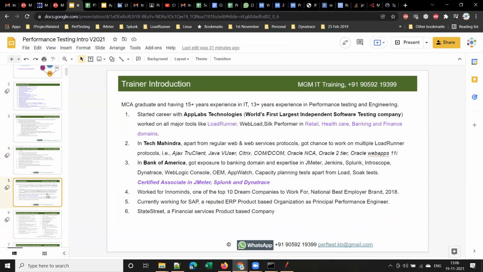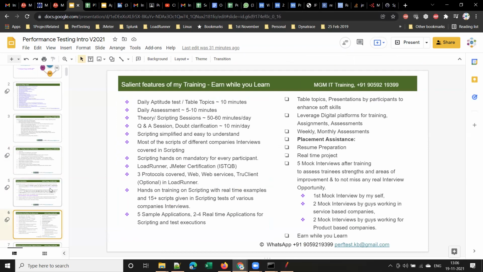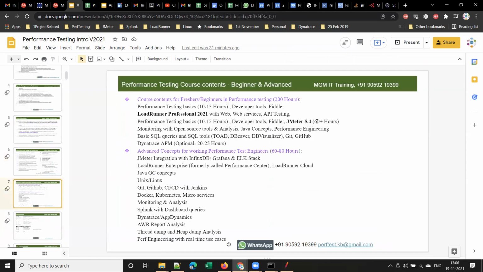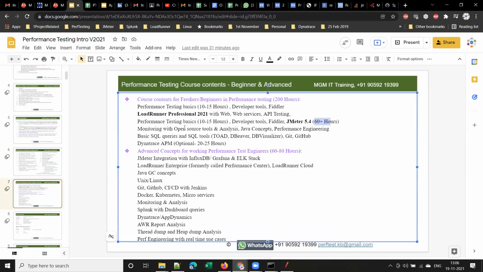So for LoadRunner, it will be around 80 hours, and JMeter it will be 60 plus hours, right? And the total duration will be 200 hours. Those who want to join both LoadRunner, JMeter and all these concepts, it will take around 200 hours, excluding Dynatrace. This itself will take 200 hours.